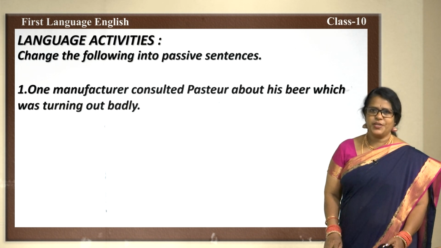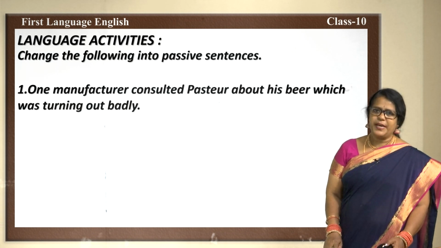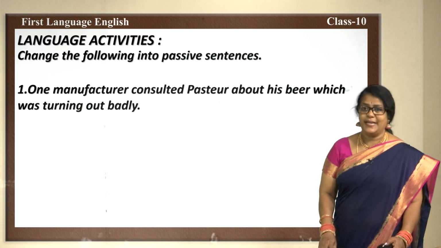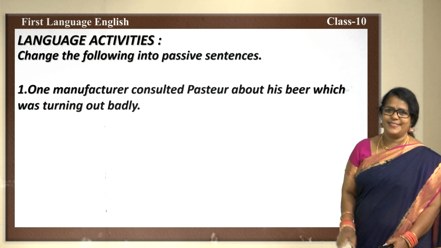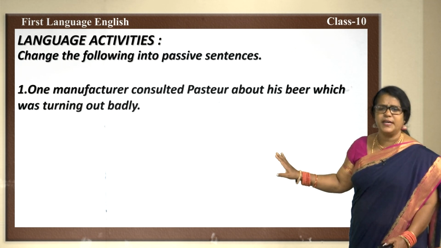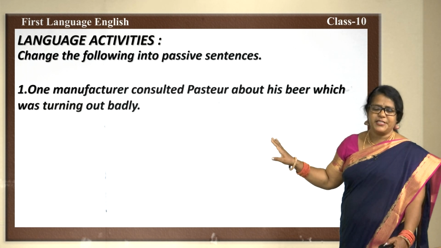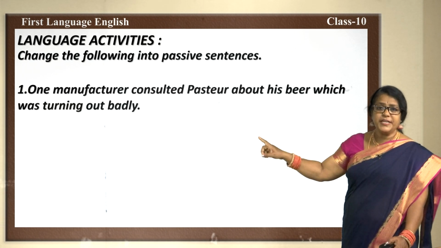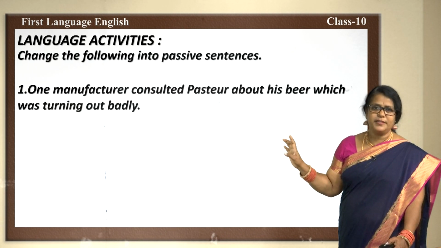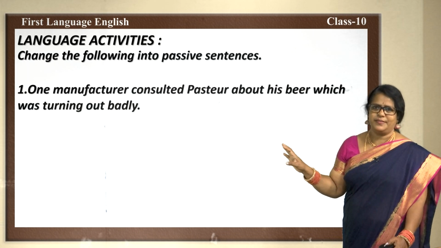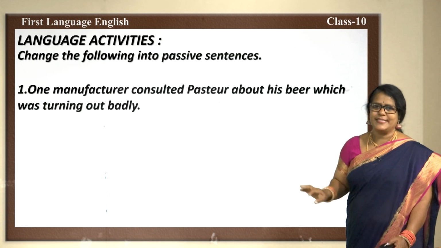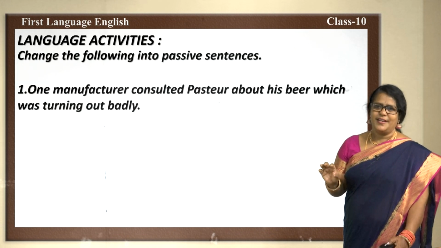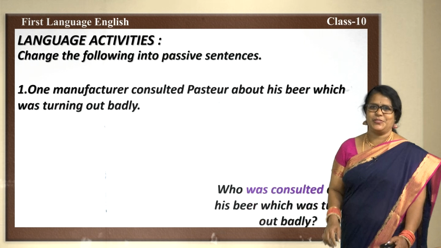One manufacturer consulted Pasteur about his beer which was turning out badly. Now, how are we going to change this into a passive sentence? This is an active sentence. We all know that in an active sentence, the subject is very active. Here the subject is one manufacturer and the action is consulted. Let us see how we are going to change this one.